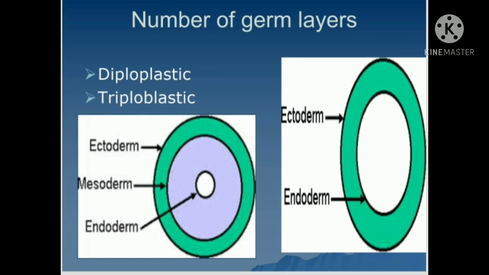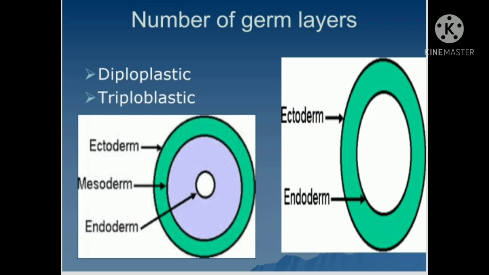When an organism shows only 2 layers in the starting of the developmental period, that is outer ectoderm and inner endoderm, and both of these layers are separated by a non-living substance, the name of that non-living substance is mesoglea. Then this condition, or this type of animal, is called a diploblastic animal.